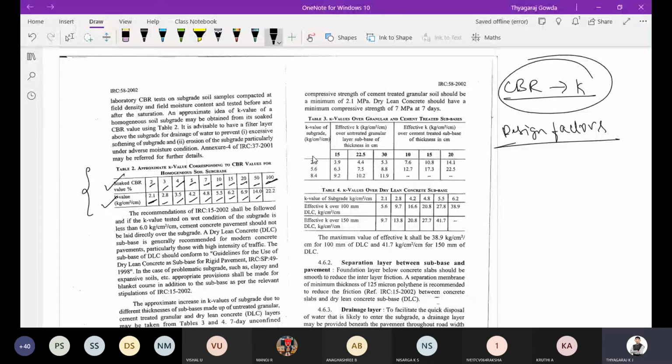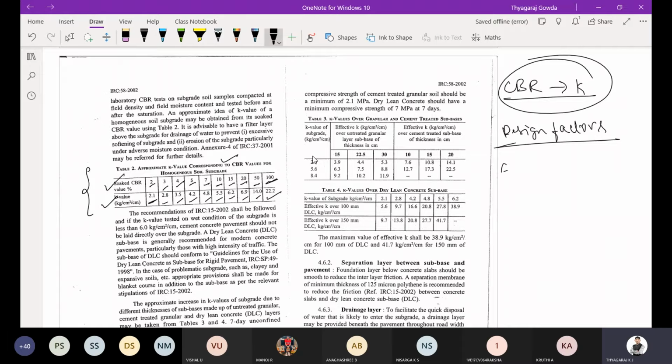When the CBR is 100%, the K value we are going to get is 22.2. So kindly note down this tabular column: approximate K value corresponding to CBR value.